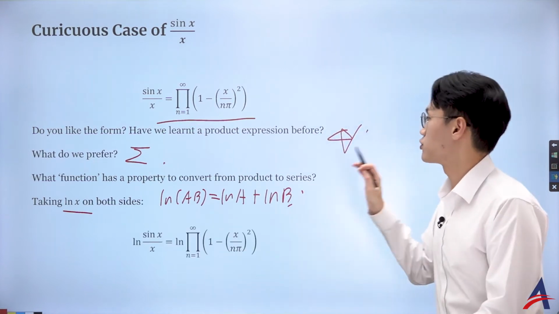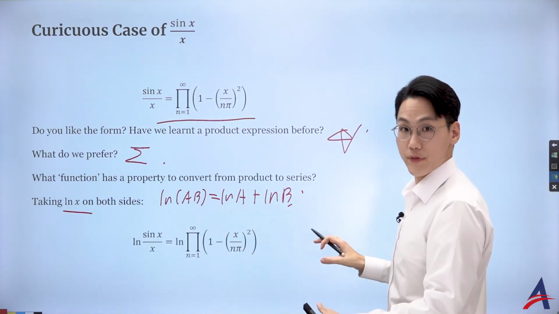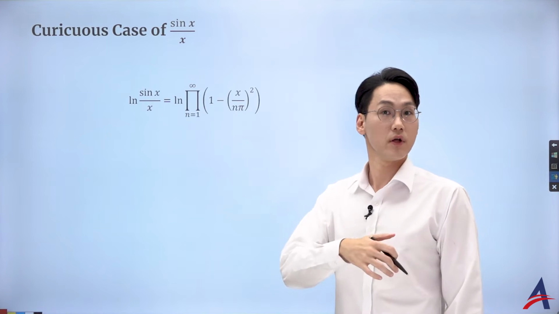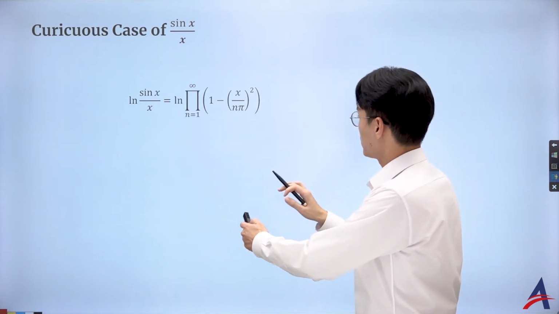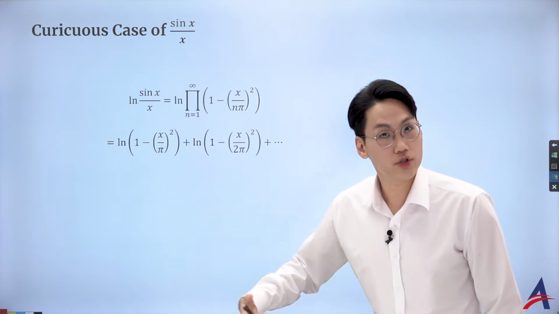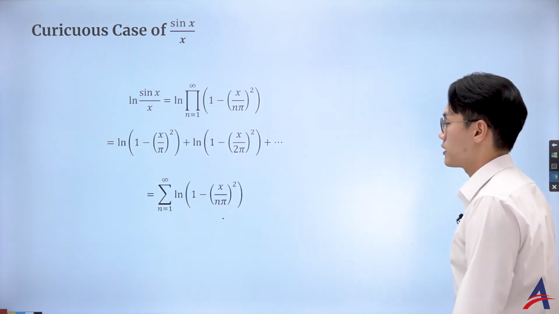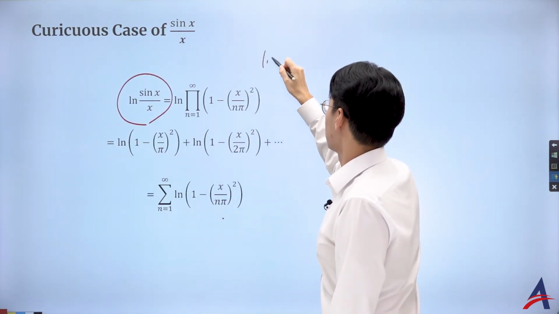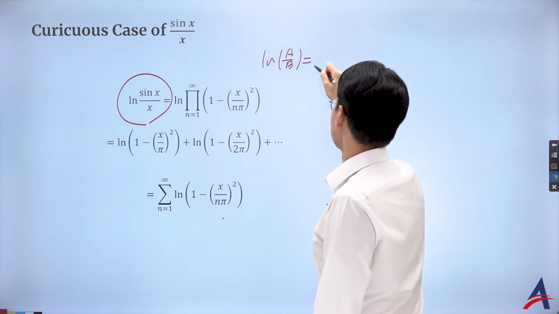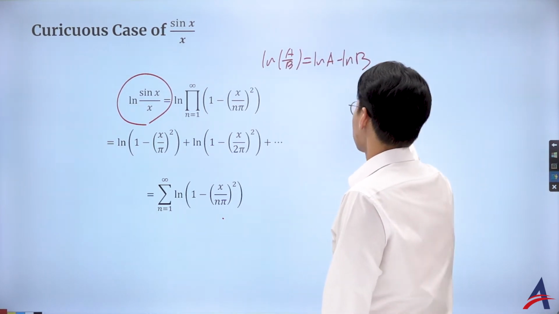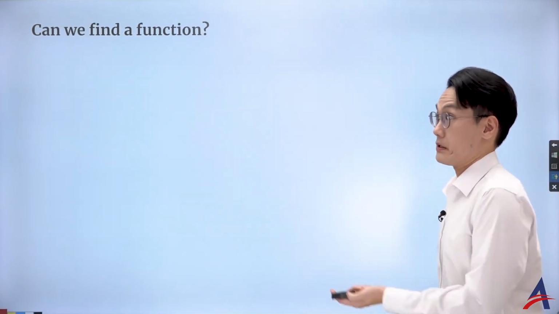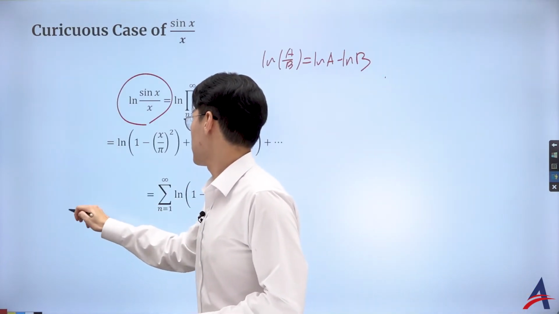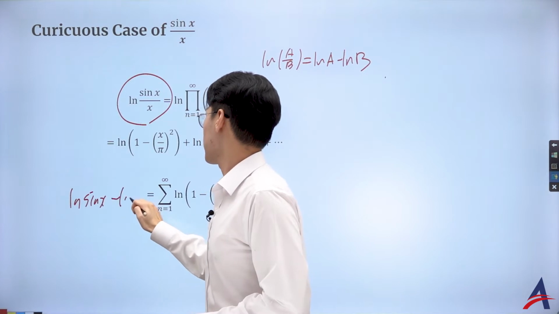So that is great. So let's do so. I just took the composition of the log on both sides. Now I see that this whole product will actually become the summation using the property of log. So all this multiplication will just become the summation, which I then can introduce the sigma notation. There you go, right? And yes, I can apply the property of the logarithmic function as well, realizing ln a over b is ln a minus ln b. So I can also change the left-hand side as well. If I do so, then it's going to be ln sine x minus ln x.